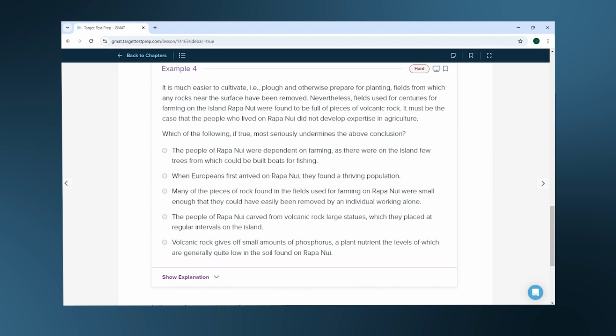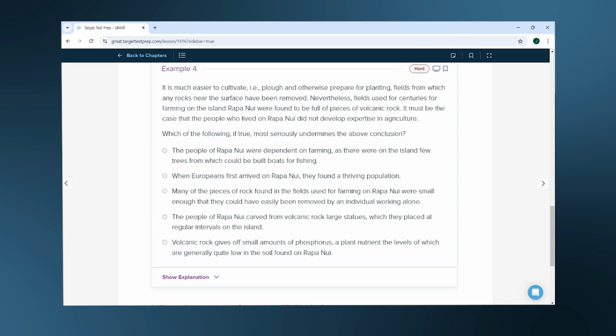Which of the following, if true, most seriously undermines the above conclusion? So what's the best way to call into question the assumptions that link this conclusion to these premises? A, the people of Rapa Nui were dependent on farming, as there were on the island few trees from which could be built boats for fishing. This might possibly weaken the argument, but it requires too many mental leaps to be a great answer.